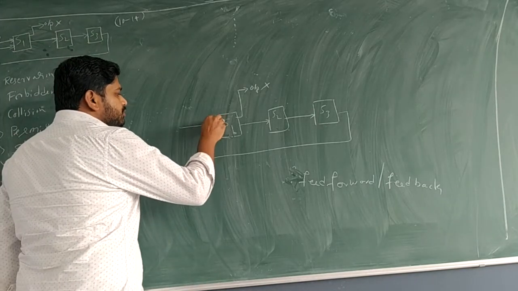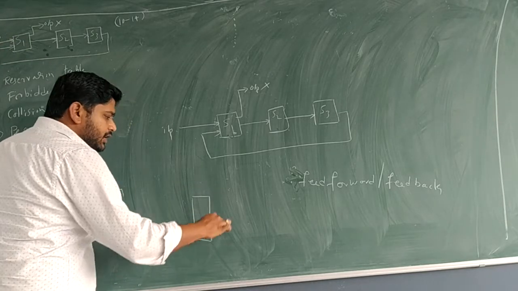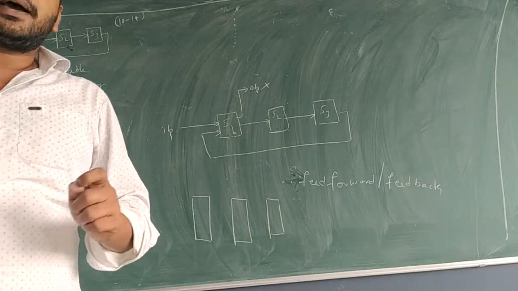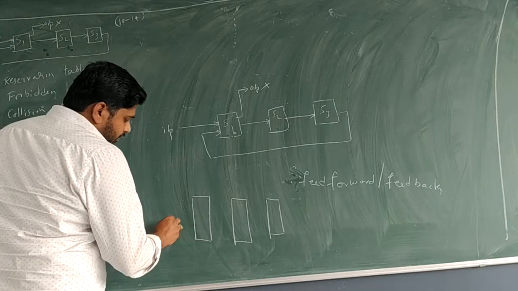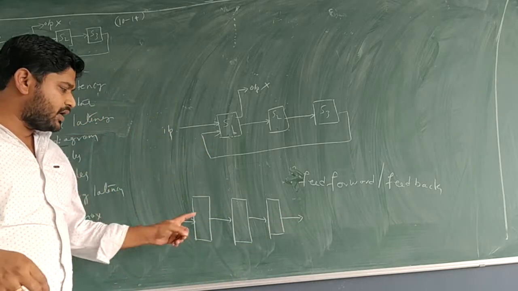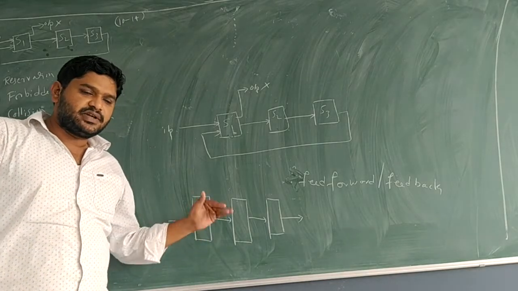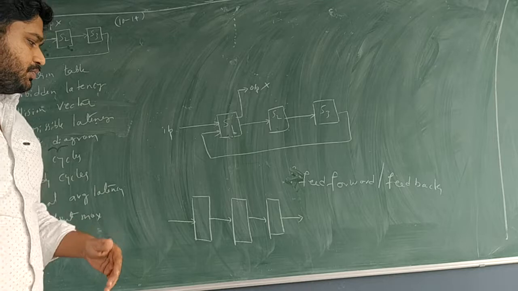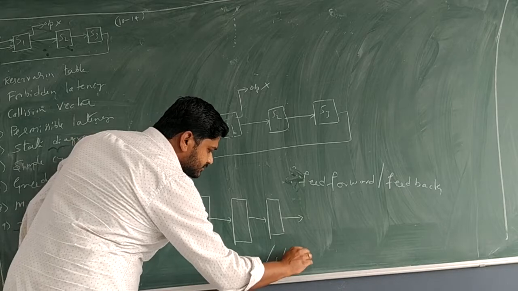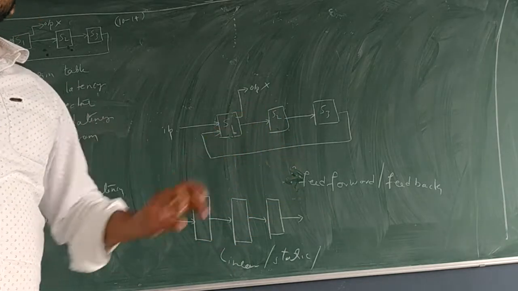Okay, so what is the input? Input is given to S1. Let me give some idea. If there are multiple stages, compulsorily we call it a pipelined system. If input is given from one side, the data enters only once, and once it leaves from any stage it will not enter again, that type of system is called linear or static. These are very simple in execution as well as analysis.